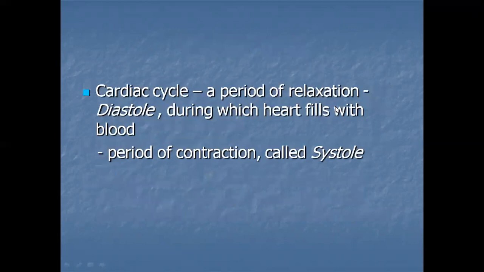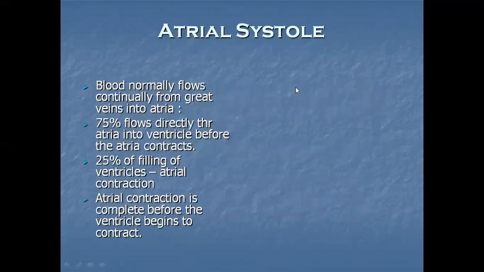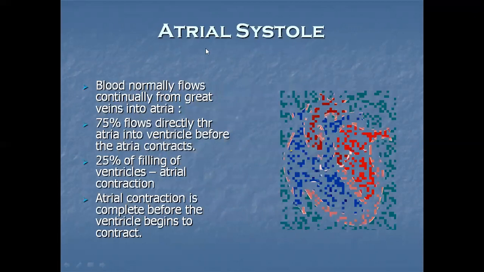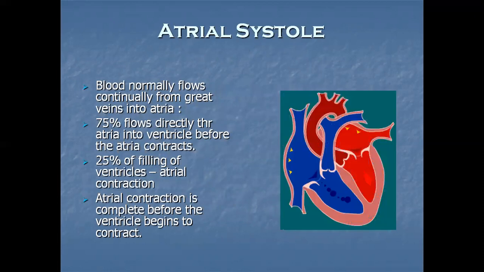The cardiac cycle has a period of relaxation known as diastole. Here, the heart fills with blood, and there's a period of contraction called the systole. So first is atrial systole, where normally the blood flows continually from great veins into atria, and the 75% flow is directly through atria into ventricles. 25% of filling of ventricles is through atrial contraction.